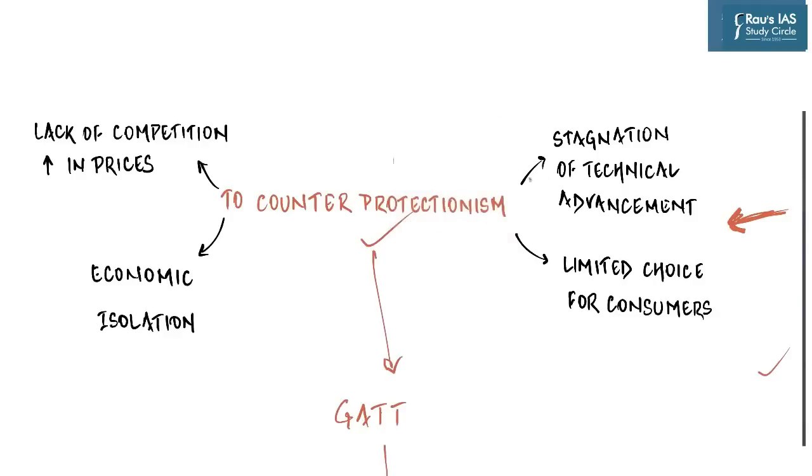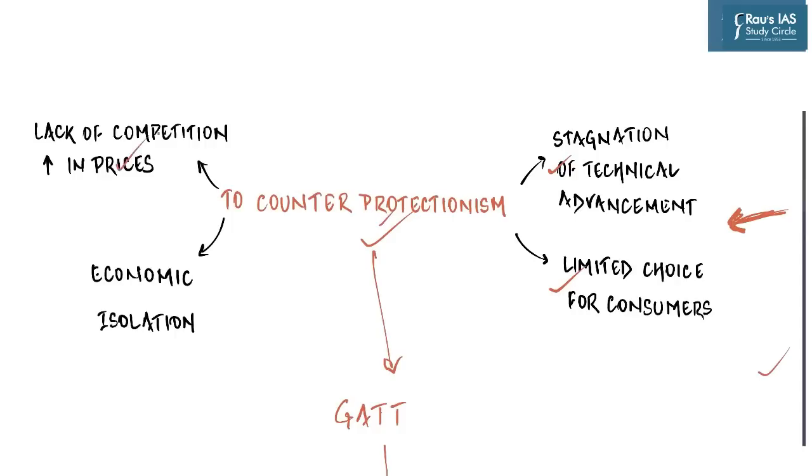Why? Because first and foremost, it leads to stagnation of technological advancement. As domestic producers don't need to worry about foreign competition, they have no incentive to innovate or spend resources on R&D of new products. Similarly, there is very limited choice for consumers. If you ask your parents about the choices they had about electronics goods or even cars, they would tell you that they were not available, because consumers have access to fewer goods in a market as a result of limitations on how much foreign goods can be imported because of protectionist policies.